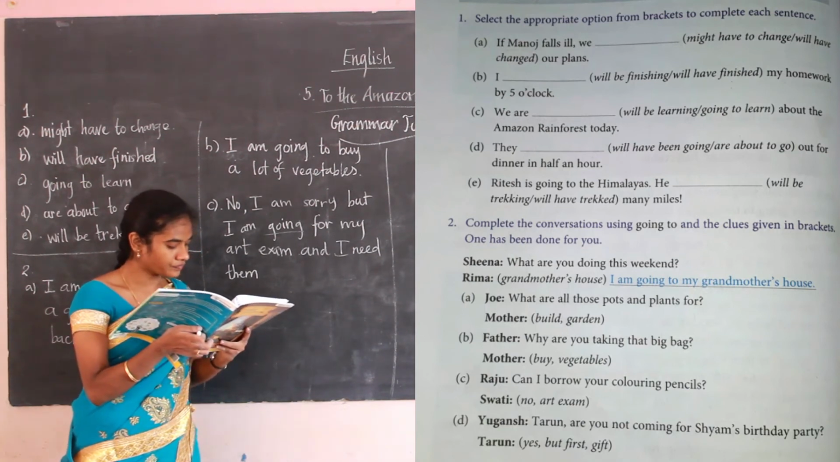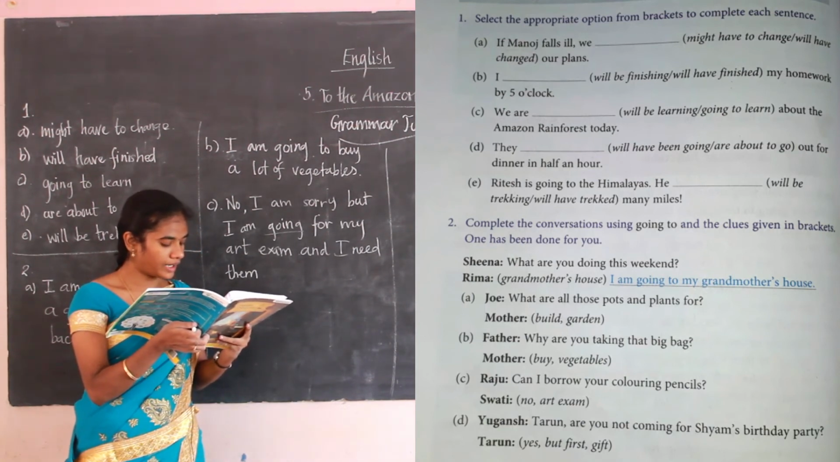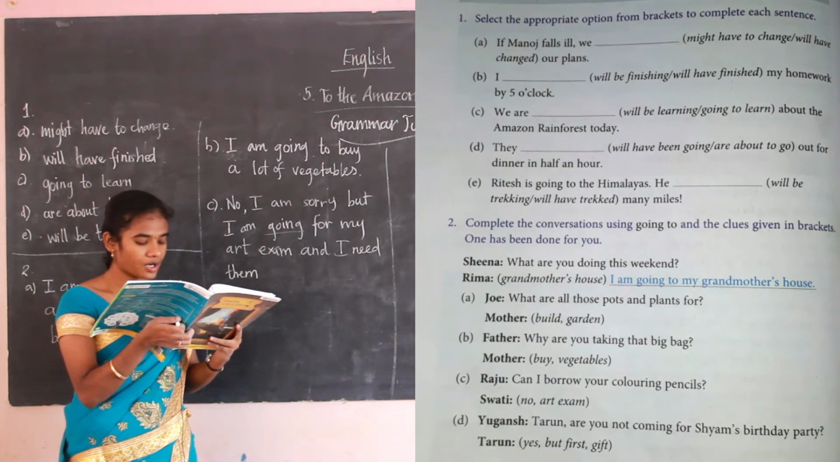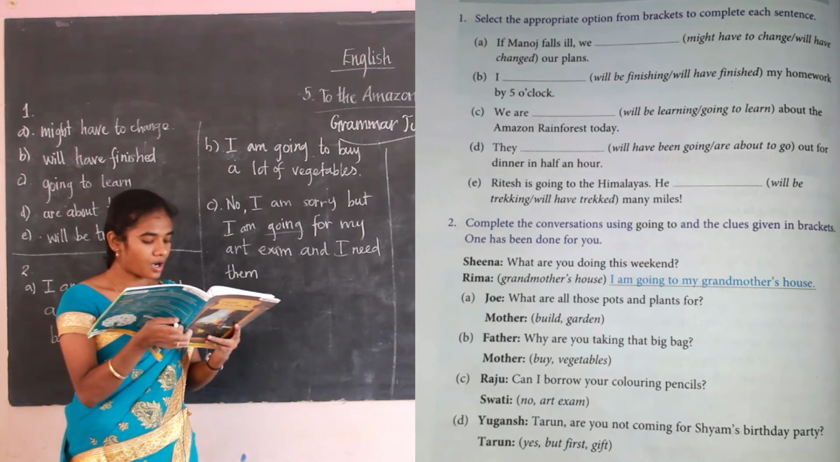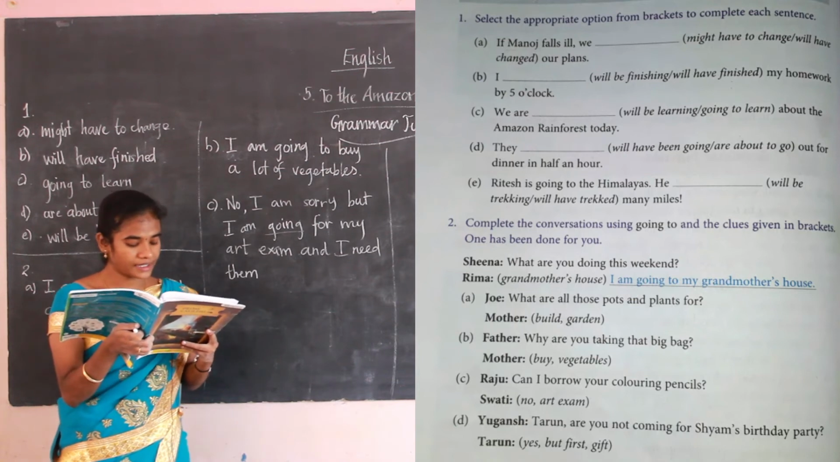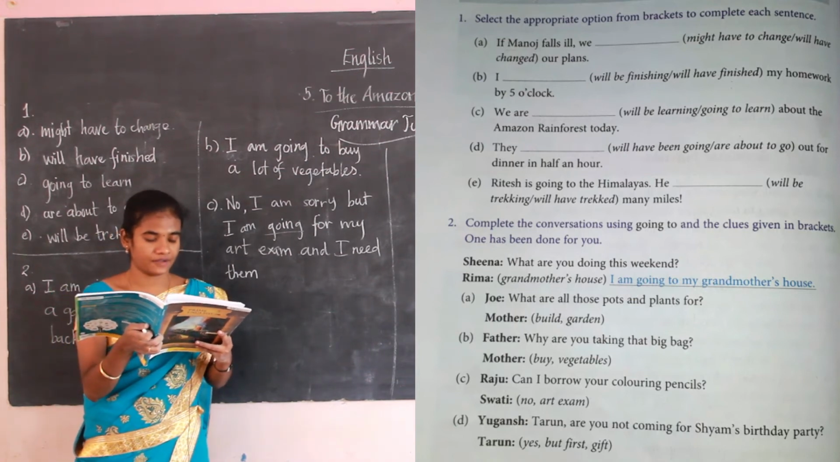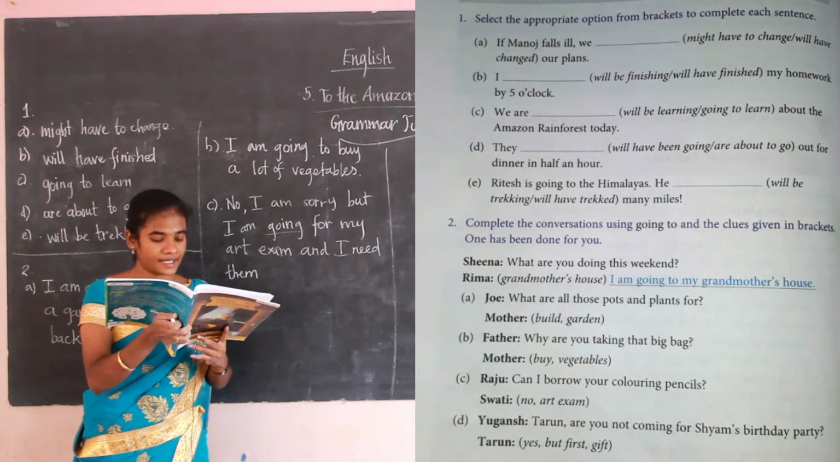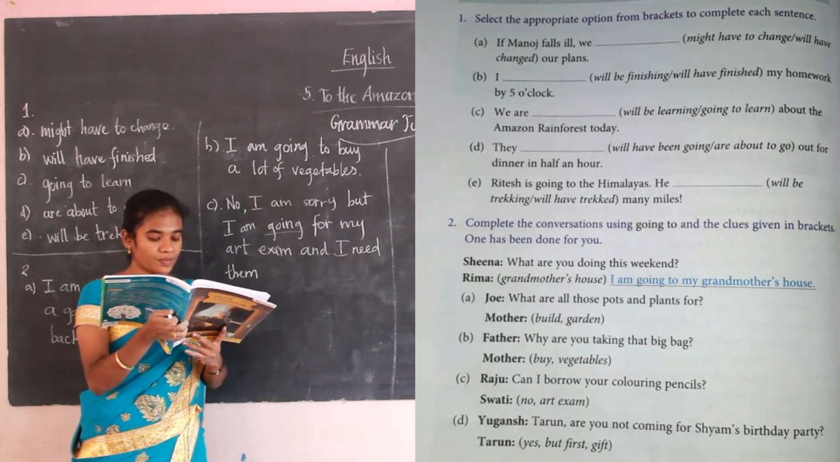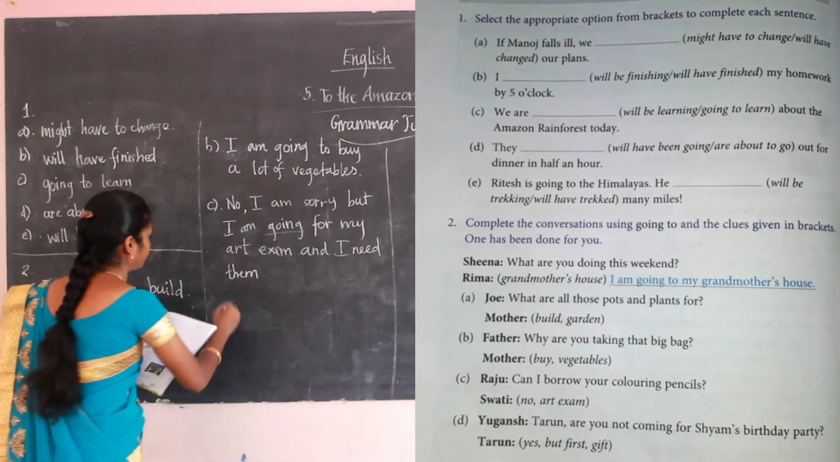Okay, then D. Yugnesh, Tarun, are you not coming for Shyam's birthday party? Tarun is saying yes, but first a gift. Okay, the answer is yes, but first I am going out to buy a gift for him.